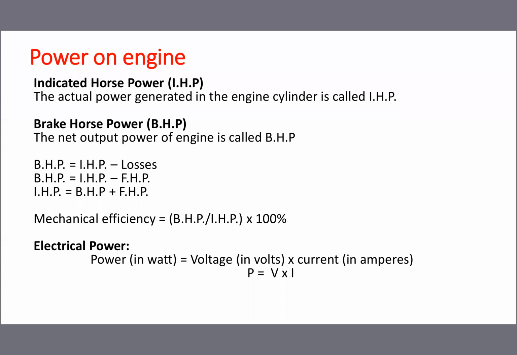Now, how to find out the mechanical efficiency of an engine? The general formula for efficiency is output divided by input. In an engine, the output is nothing but BHP, and the input is IHP. The ratio between brake horsepower and indicated horsepower is called mechanical efficiency. Efficiency means the ratio between output and input.